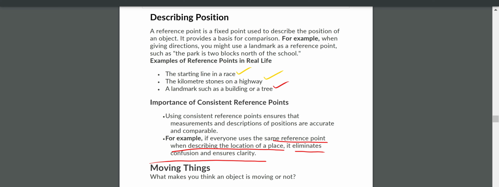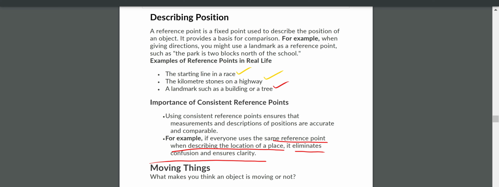Middle of your village to middle of your city. The distance between Ashwapuram to Hyderabad: you have to take the middle of the village to the middle of the Hyderabad city. That is the reference point. You have to consider that reference point only to measure the distance between the two villages or two cities.